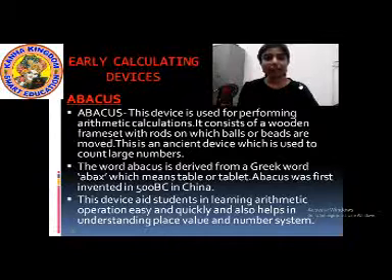It is an ancient device which is used to count large numbers. Ancient device means a very old device which was used to do arithmetic calculations, which was used to count large numbers. Okay? This device was invented 500 BC.